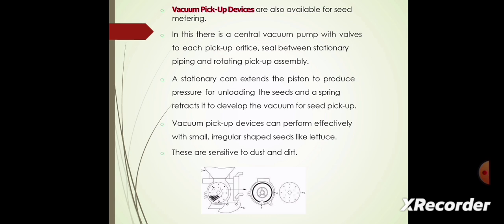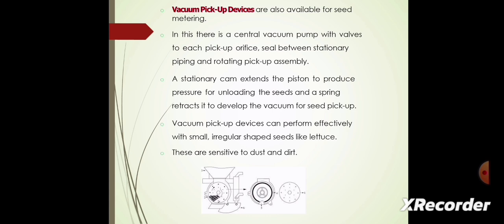In this, there is a central vacuum pump with a valve to each pickup orifice, and seals between the stationary piping and the rotating pickup assembly. A stationary cam extends the piston to produce the pressure for unloading the seeds, and a spring retracts it to develop the vacuum for the seed pickup. Then the vacuum pickup devices can perform effectively with small, irregularly shaped seeds like lettuce.